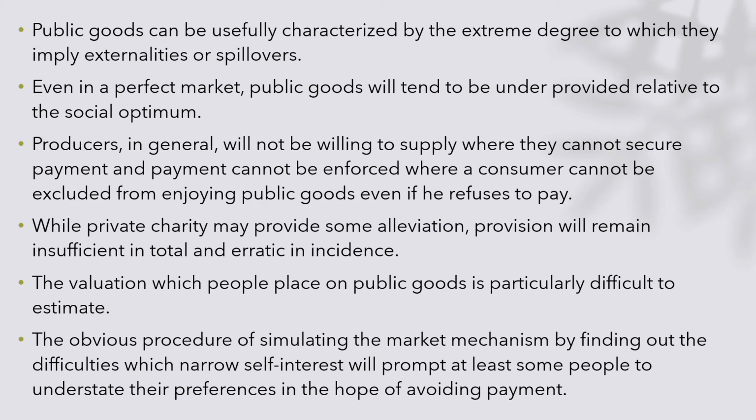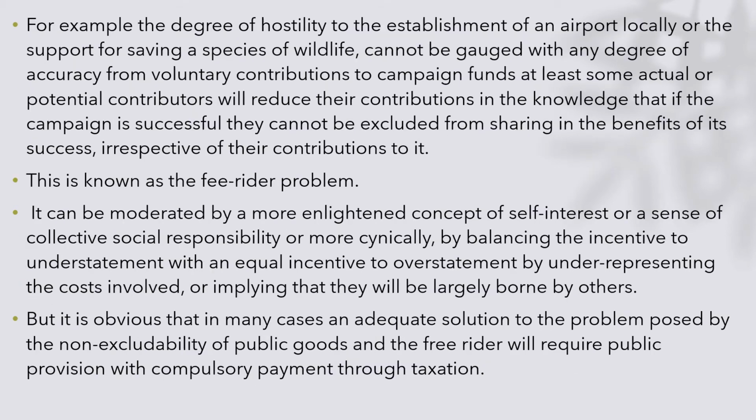The valuation which people place on public goods is particularly difficult to estimate. The obvious procedure of simulating a market mechanism runs into difficulties, since narrow self-interest will promote at least some people to understate their preferences in the hope of avoiding payment in the future.